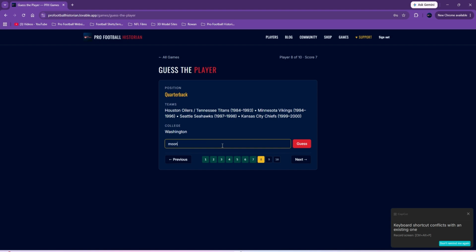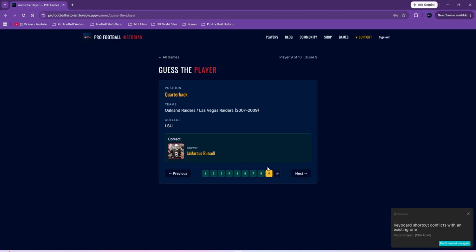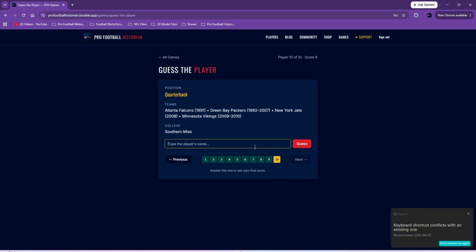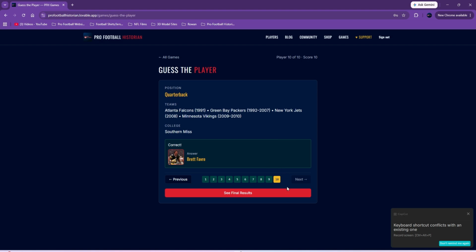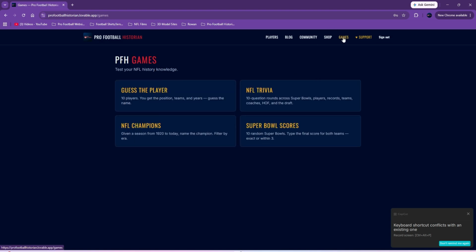This is Warren Moon. This is Jamarcus Russell. And then that's Brett Favre. You see then how he fixed the Russell Wilson one, but that's again, we offer games here.